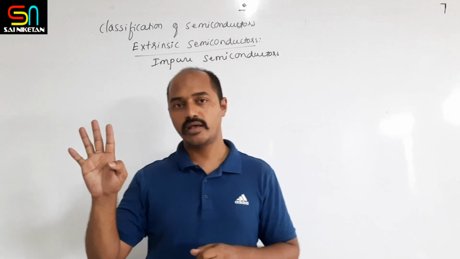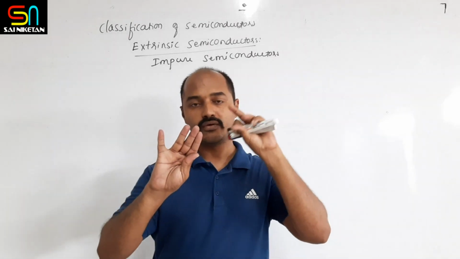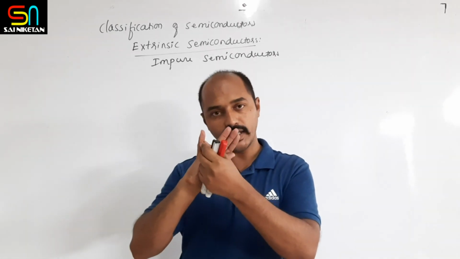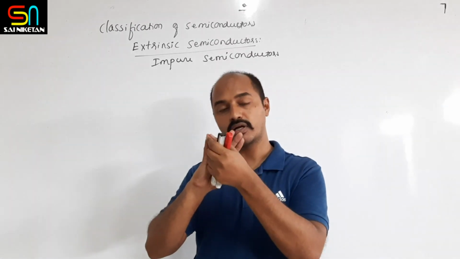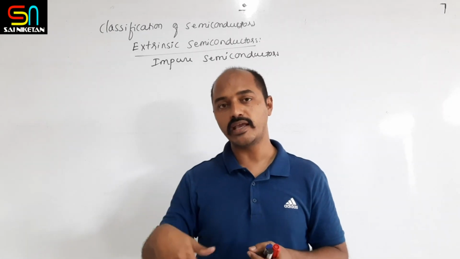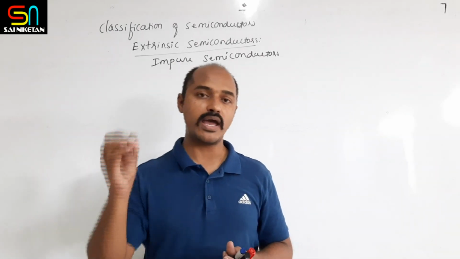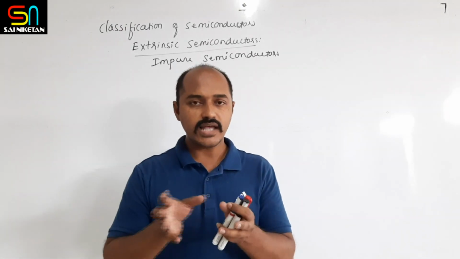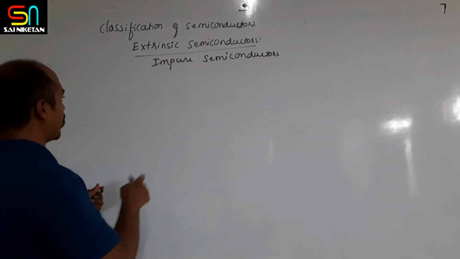Out of 5, 4 electrons get engaged to form the valence bonds, and 1 electron is left as it is. That 1 electron left is a conduction electron present in that impure semiconductor. So by this we can increase the number of electrons, or we can increase the number of holes, by adding the impurity. This addition of impurity is a process called doping.